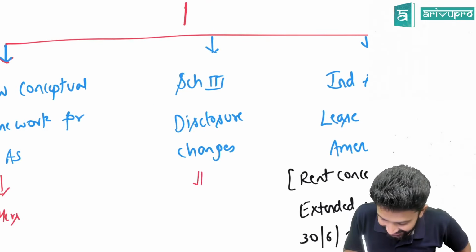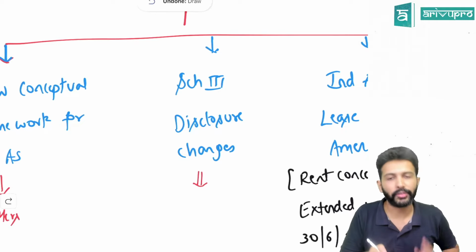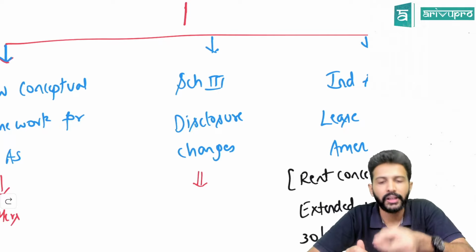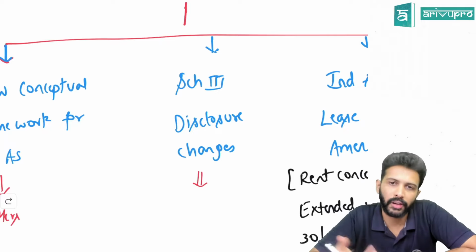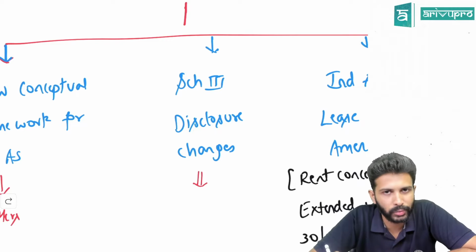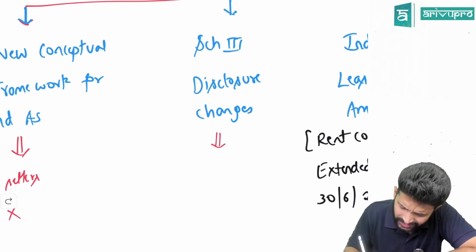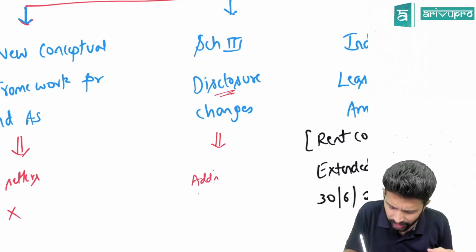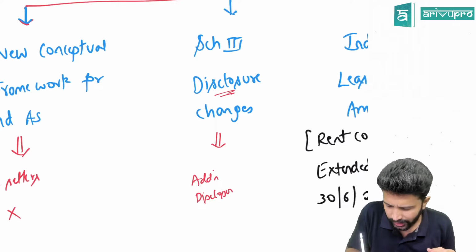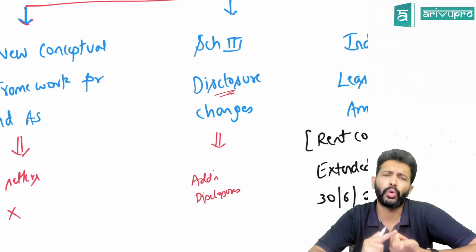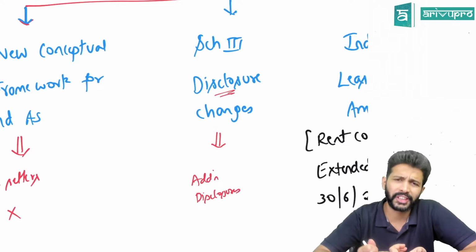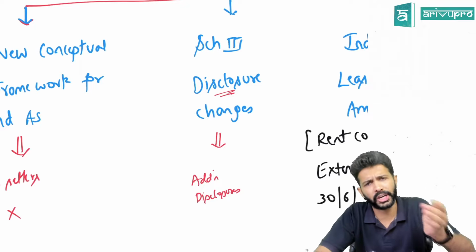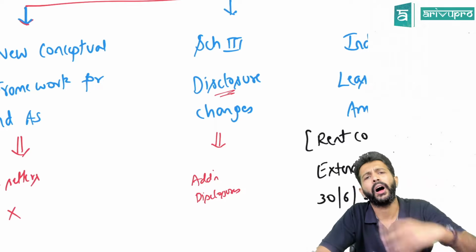The second change is with respect to Schedule 3 of the Companies Act 2013. There have been some changes in that, and consequently we'll also have to take care of those changes. Again, these are just disclosure changes, meaning Schedule 3 now requires certain additional disclosures. Like you need to give how many shares are held by promoters, or what percentage of shares is held by them, and what the change is compared to last year: has the promoter shareholding increased or decreased.